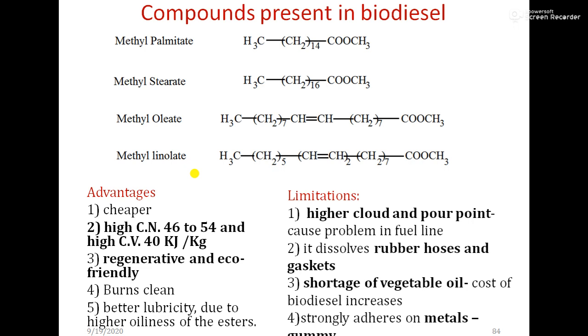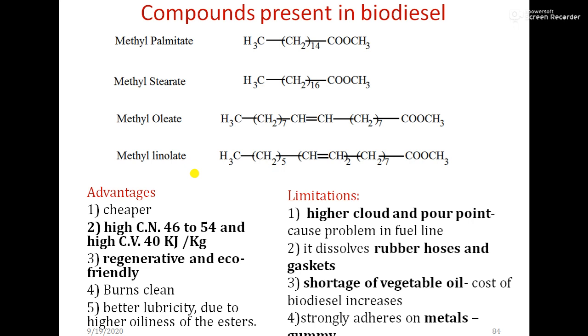And last, the limitations. It has high cloud and pour points, which cause problems in the fuel line. Means what? High cloud point and pour point means it becomes cloudy in the winter. Next, it dissolves rubber hoses and gaskets.